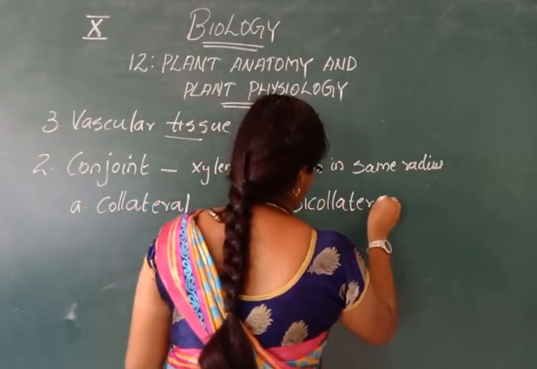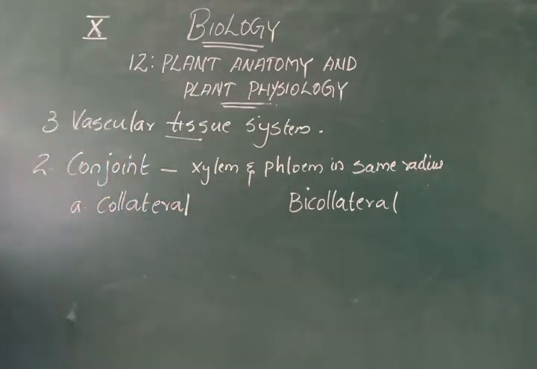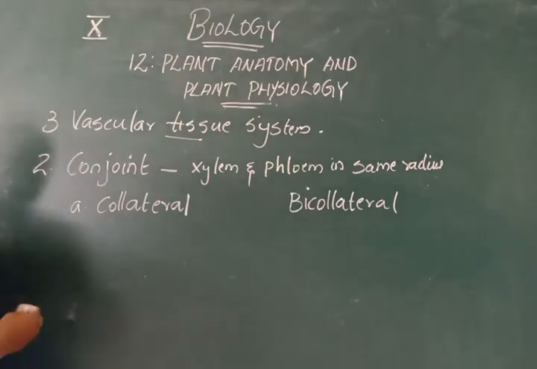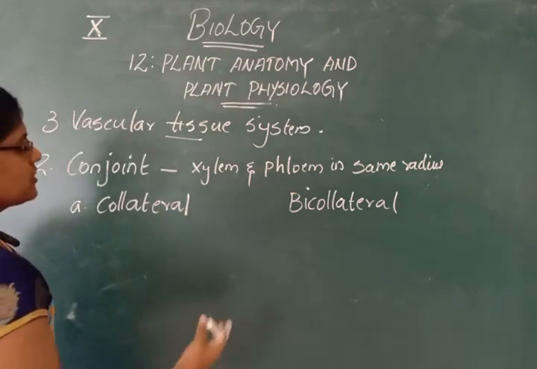Conjoined collateral and conjoined bicollateral bundles. What are conjoined collateral bundles? Xylem lies towards the center. Just now we discussed that based on the type of plant part, whether it is stem or root, the arrangement of xylem and phloem may be changed.